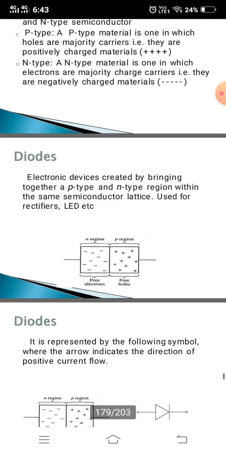Therefore, at the junction there is a tendency for free electrons to diffuse over to the p side and holes to the n side. This process is called diffusion. As the free electrons move across the junction from n-type to p-type, the donor atoms become positively charged. Hence, a positive charge is built on the inside of the junction.